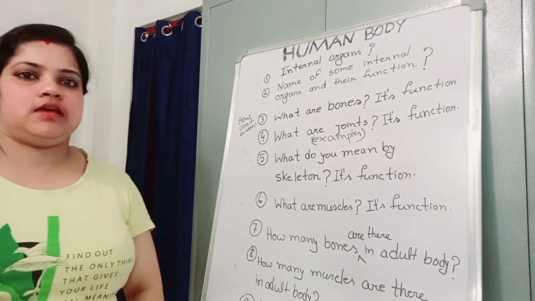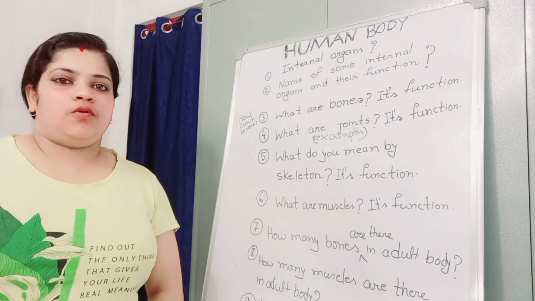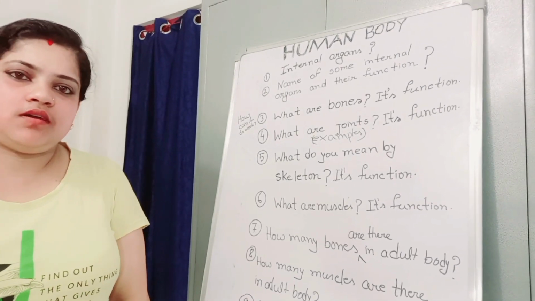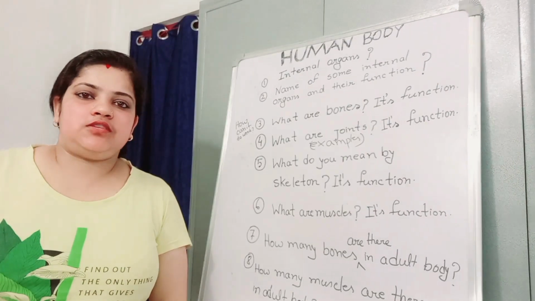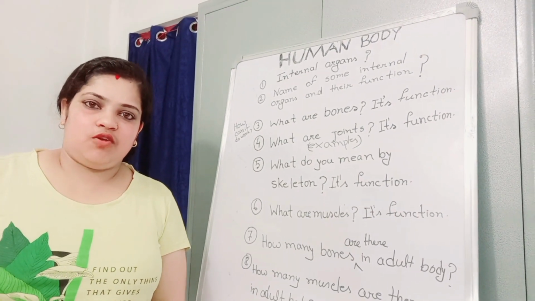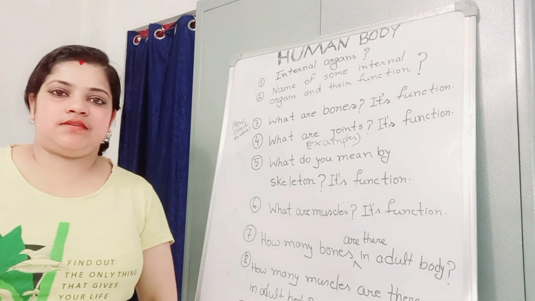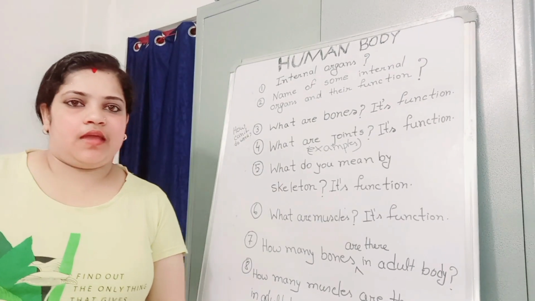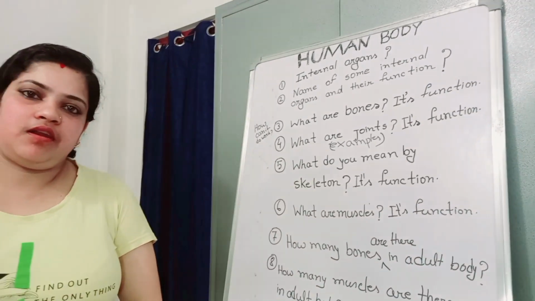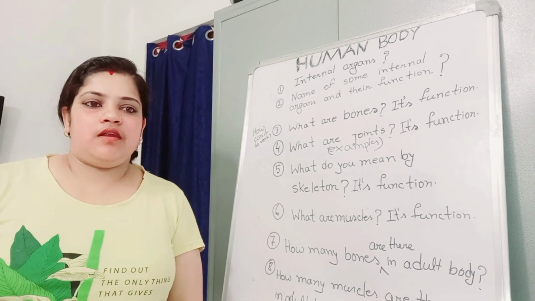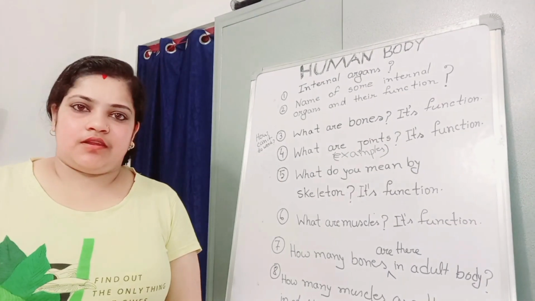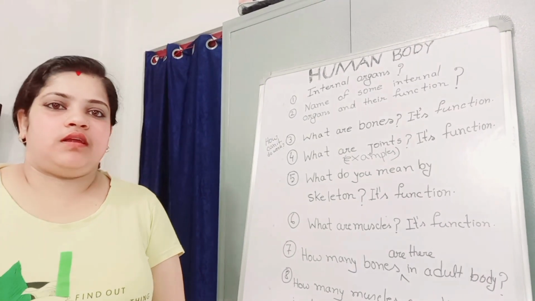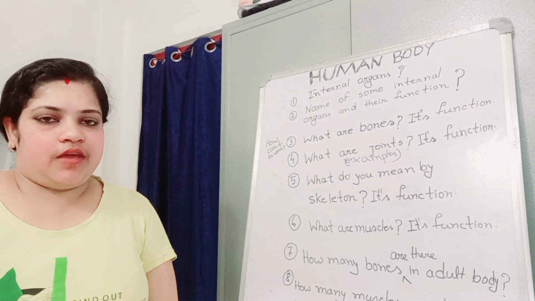Next part it is stomach. What is the function of stomach? Stomach helps us to digest. What we eat, they help us to digest those foods. And what is the function of our liver? Liver digests our fat.